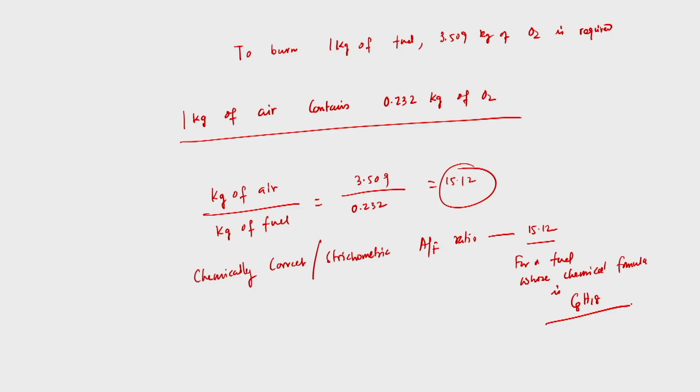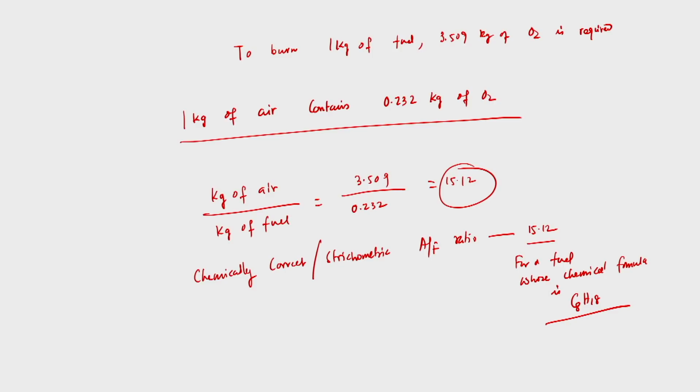1 kg of fuel. Then we have calculated how much amount of air is required to supply that much oxygen which is required to burn per kg of fuel, and from there we have calculated the air fuel ratio. This is for C8H18, that is 15.12. So the fuel air ratio will be, similarly, 1 upon 15.12. Now there is a combustion range.